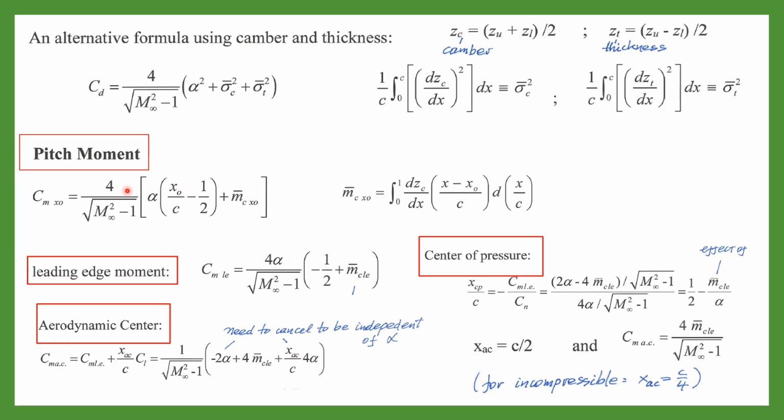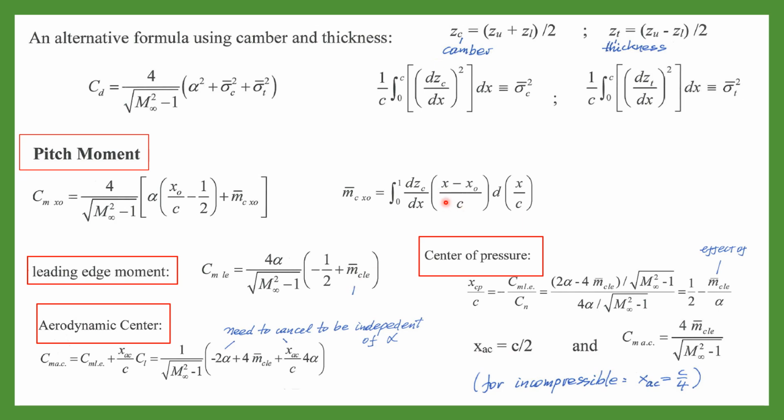And the pitching moment coefficient Cm around point x0 is given by this equation, where x0 is the point of interest, and M bar c x0 should be added to this. M bar c x0 is given by this relation, so it is the pitching moment. The leading edge moment Cm around the leading edge is given by this equation, M bar C leading edge.